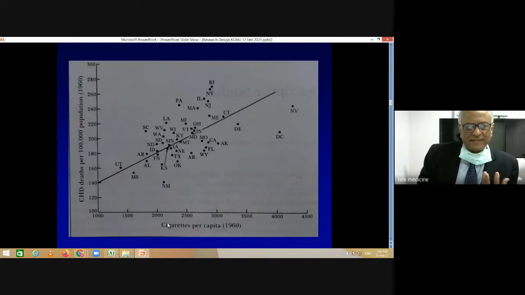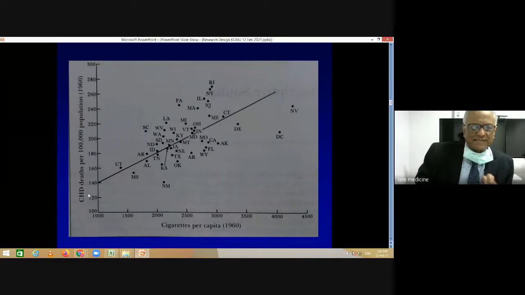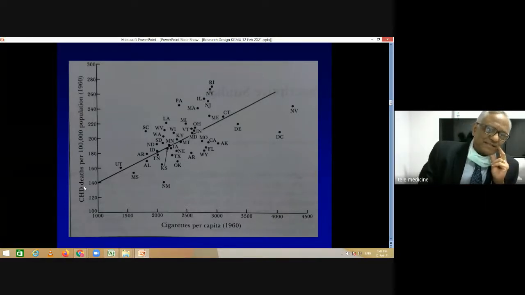Similarly, this is another graph from another study, where on the x-axis you have cigarette smoke per capita, and on the y-axis you have coronary heart disease deaths per 100,000 population.